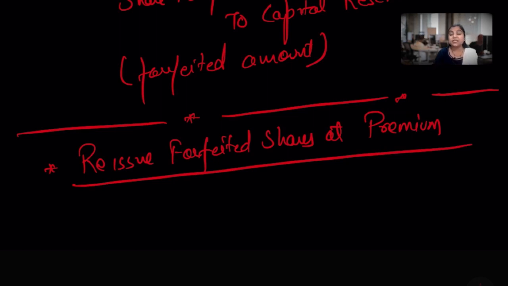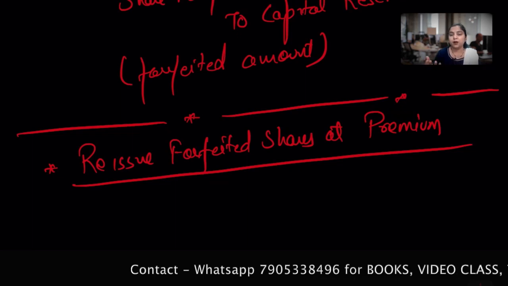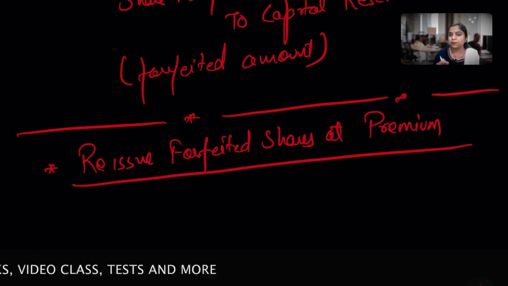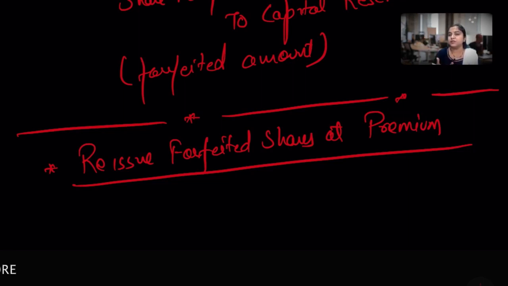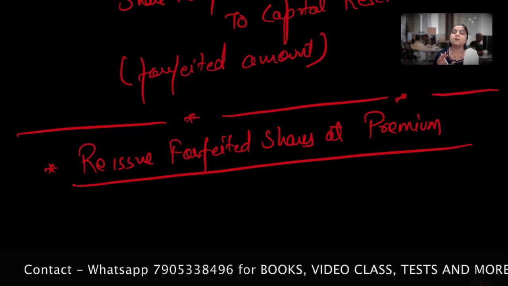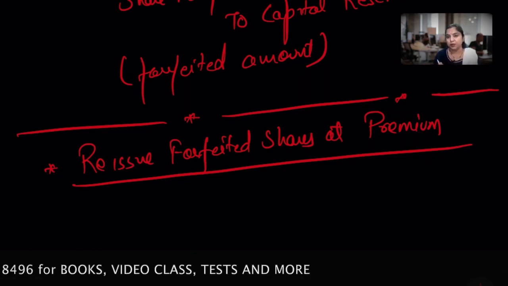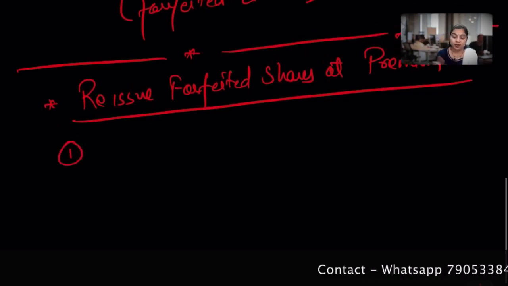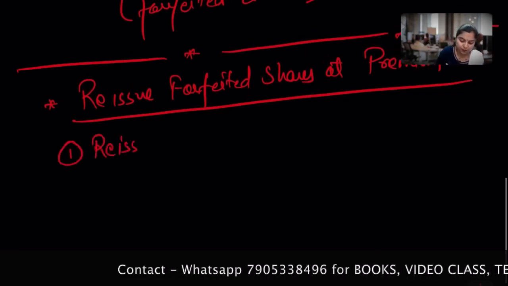Okay, now I decided to issue at more than what I actually forfeited. So now I decided to reissue these shares at premium, and whatever premium we receive, again we need to credit to the securities premium account. So in this case, whatever amount is standing in the share forfeited account will be treated again as a net gain and transferred to the capital reserve. But now again I will do the reissue.